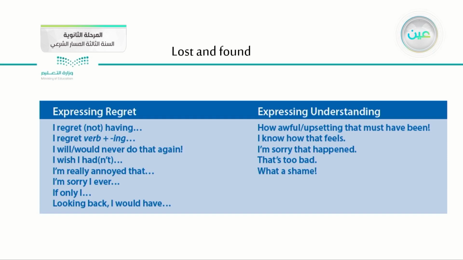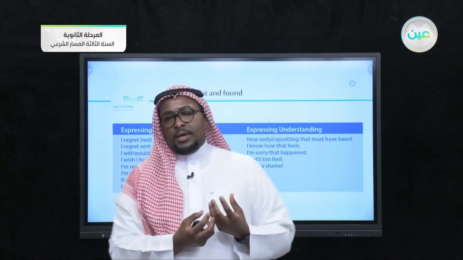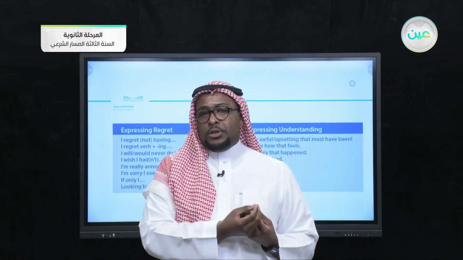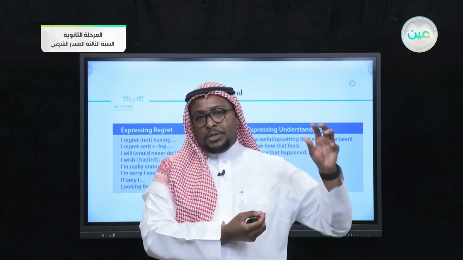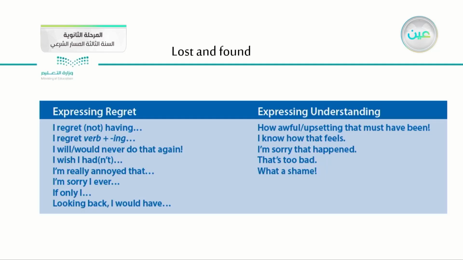Sometimes, if you have a child, he may tell you, I will never do that again. For example, imagine that one of your children broke the window, and you asked him why he did that. He will express regret by saying, I will never do that again. I wish I hadn't. This is another way of expressing regret. I'm really annoyed that. I'm sorry I ever. If only I. So this is a way of expressing regret.